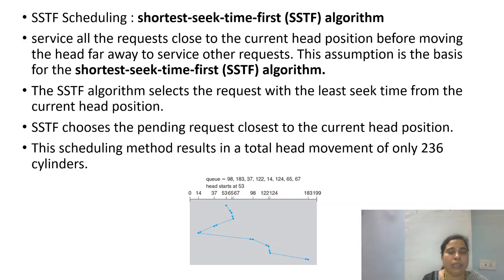So among the pending requests, whichever is the nearest one, requiring the shortest head movement, will be serviced next. For the previous example, this algorithm gives head movements of only 236 cylinders, which is quite an improvement over the previous approach.